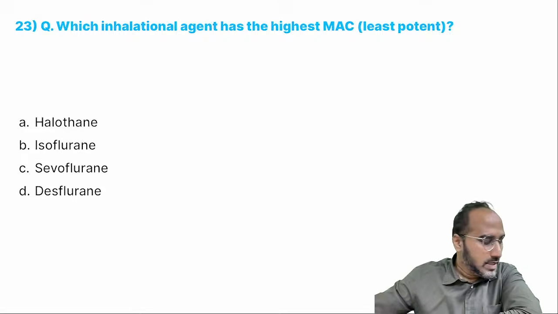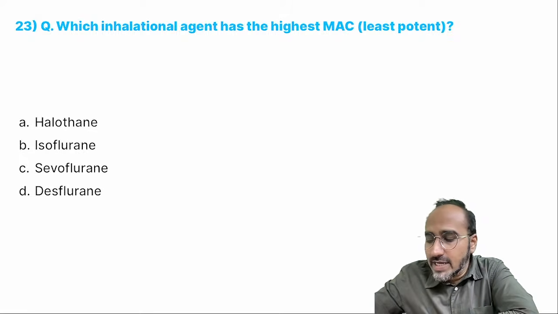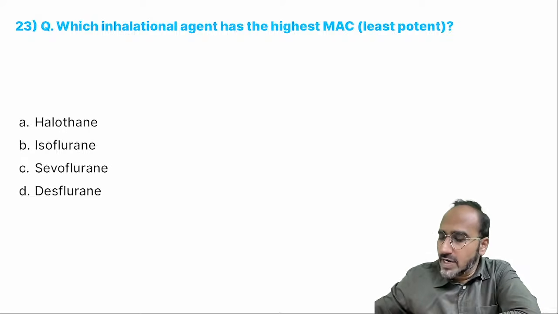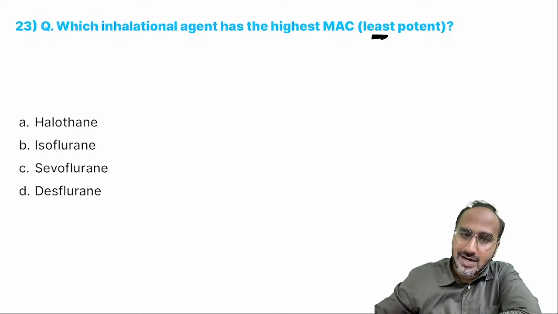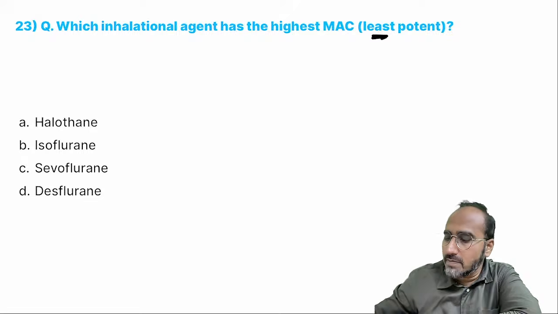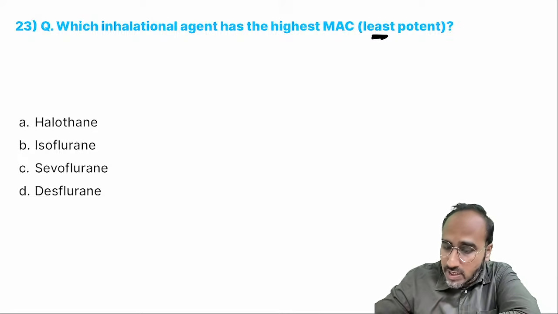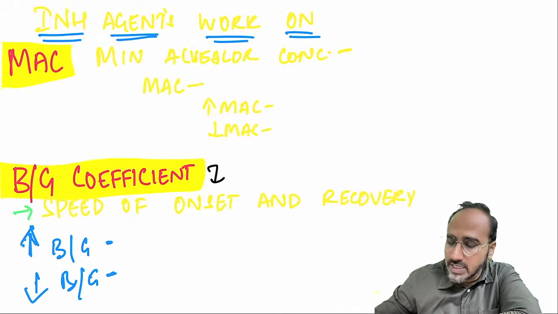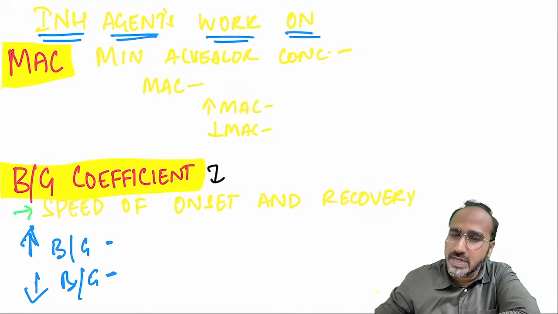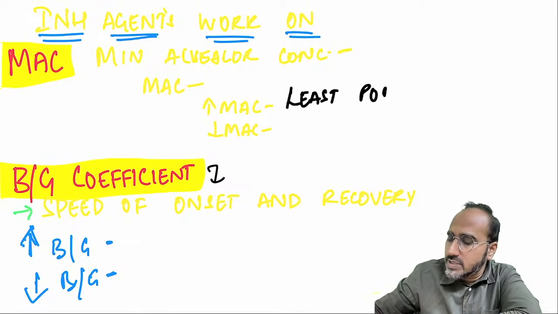Next, guys, look over here. Which inhalational agent has the highest MAC value? Highest MAC value means the least potent. Highest to lowest MAC value. First of all, MAC indicates the potency of the drug. MAC is minimal alveolar concentration. High MAC value equals least potent, and low MAC value equals more potent.